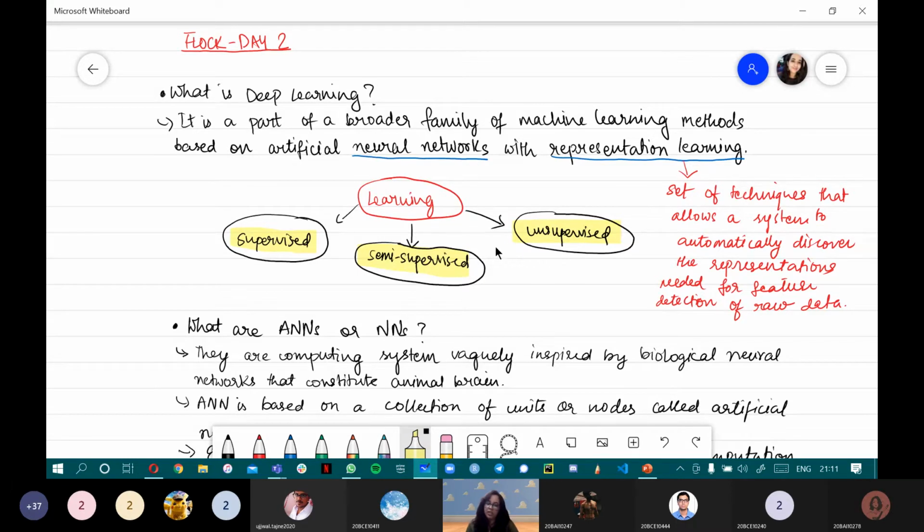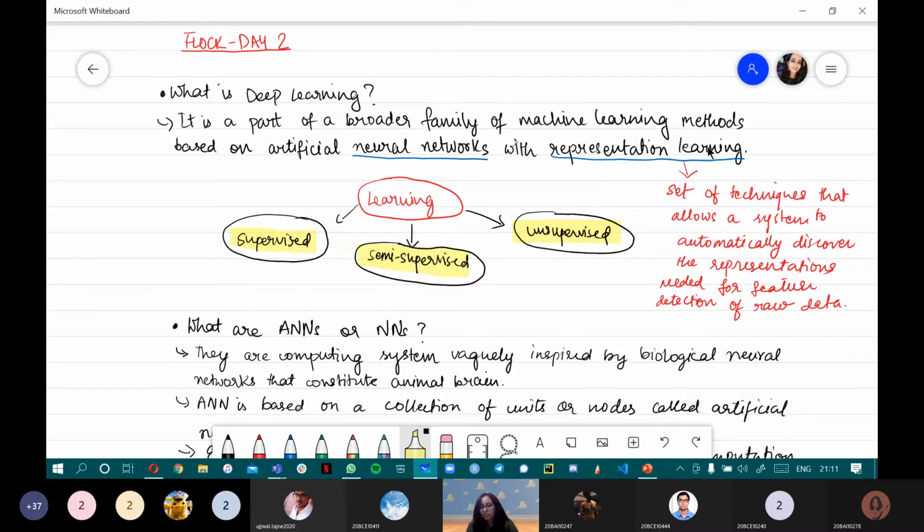We just give it the raw data, we don't tell the model anything, it does everything on its own. So if anyone ever asks you how supervised and unsupervised learning are different, remember this example, and you'll never forget what these three terms mean.